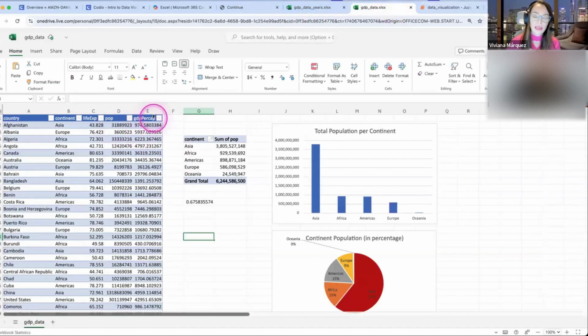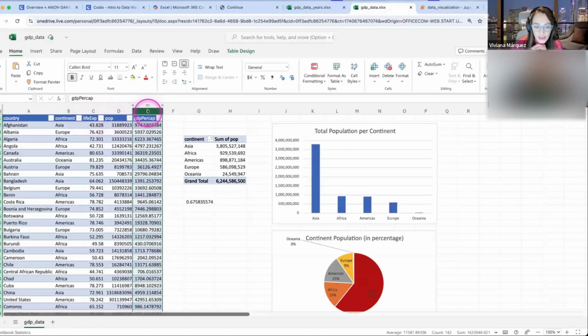To have a scatter plot in Excel, the column for the x-axis needs to be to the left, and the y-axis column needs to be to the right. In this case it wouldn't work, because I have my x-axis column to the right of my y-axis column.